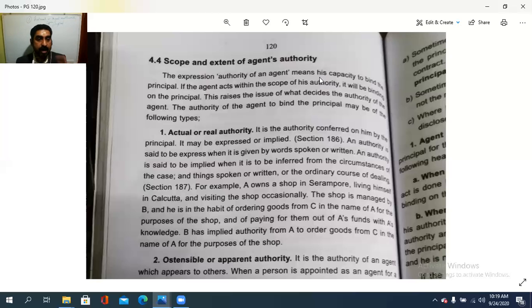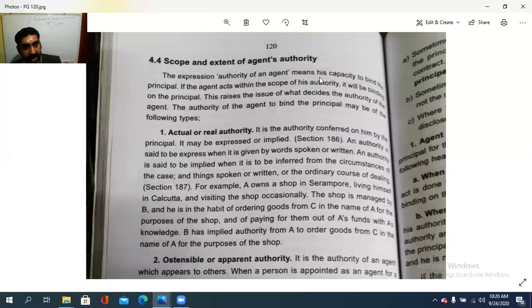Isn't it? That was an example. A owns a shop in Serampur but living in Calcutta, but occasionally he visits the shop. On behalf of A, one person B is joined there as an employee, isn't it? Shop is managed by B and he is in the habit of ordering the goods from C in the name of A for the purpose of the shop and paying them out of A's funds with the A's knowledge.